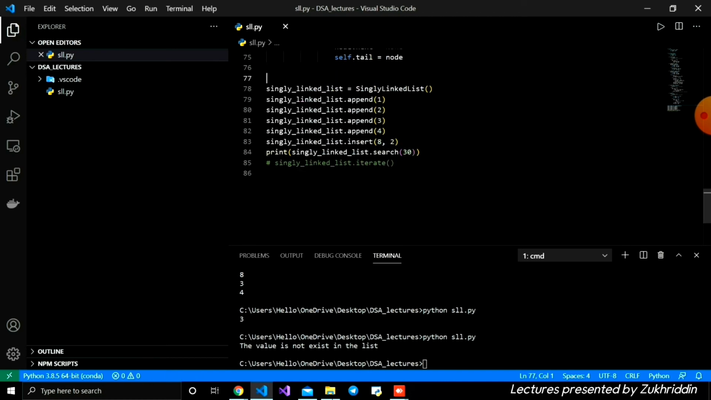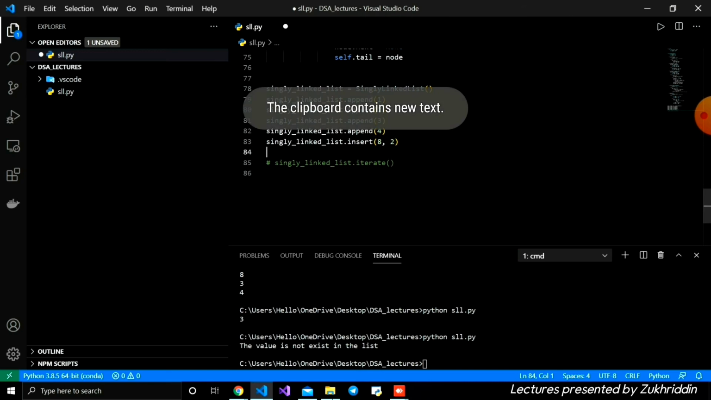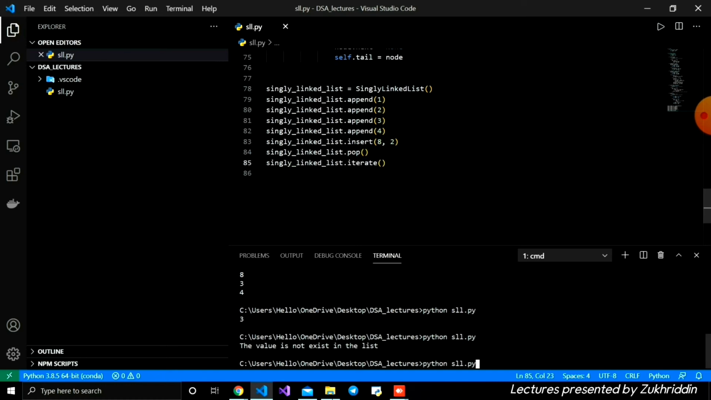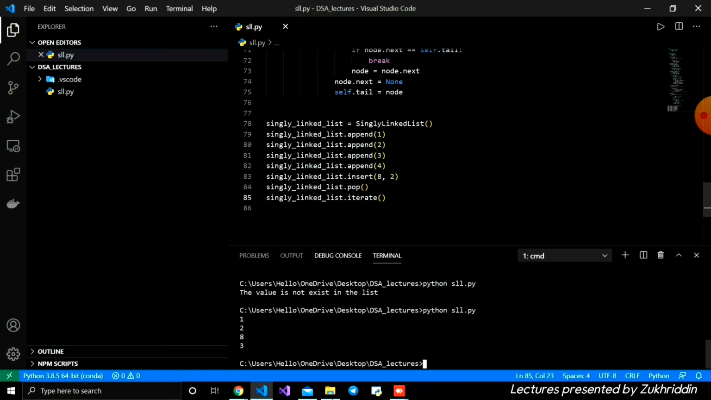We're going to check it. Here, after searching, we're going to delete that one. I'm going to write singly list dot pop, and also uncomment this, save it, and run from the terminal. You can see the last node, which was the first 4, is deleted, and the last node here is a 3. The pop method is also working.